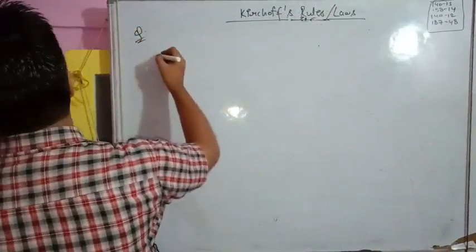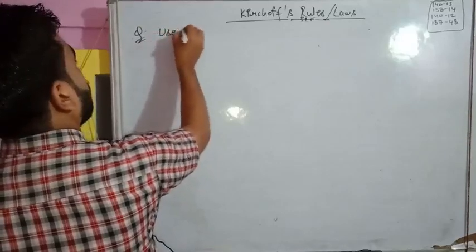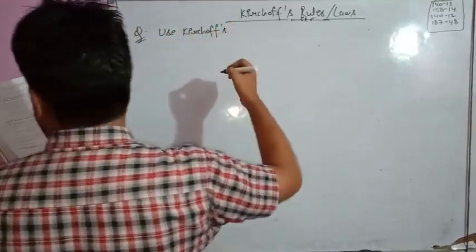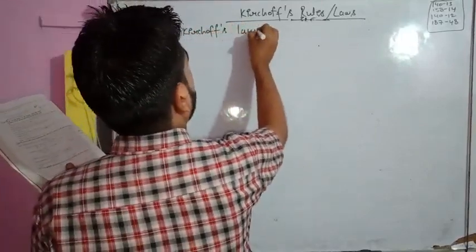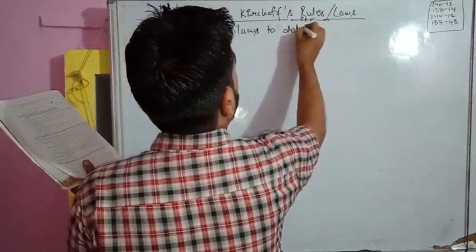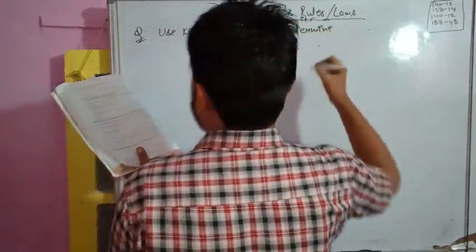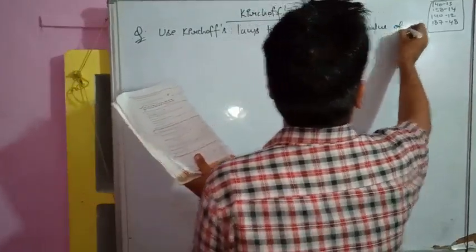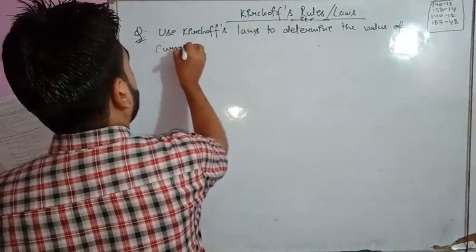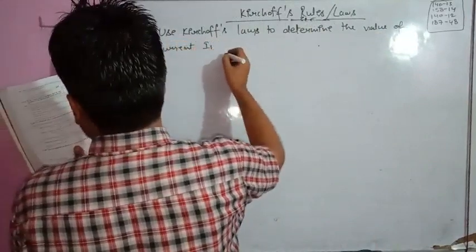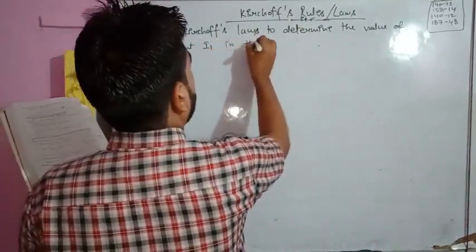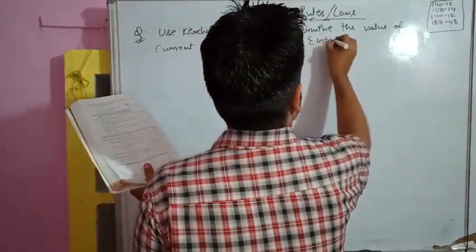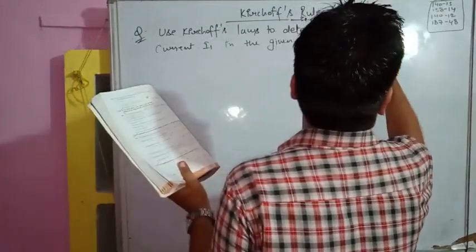The numerical is: use Kirchhoff's laws to determine the value of current I1 in the given electrical circuit.